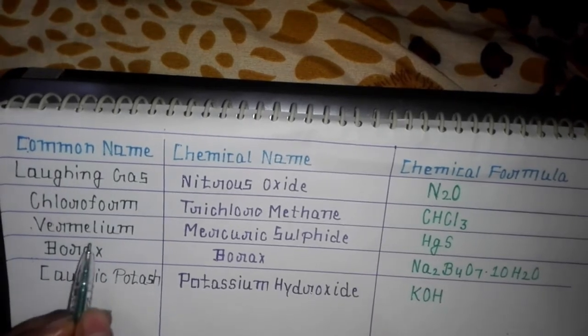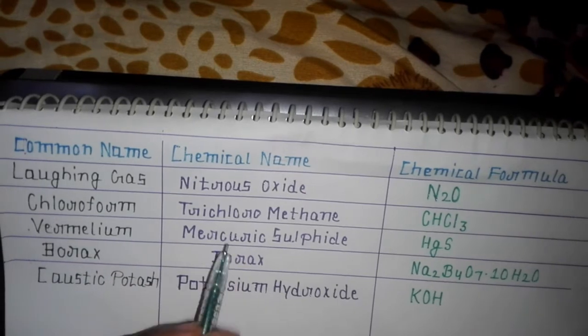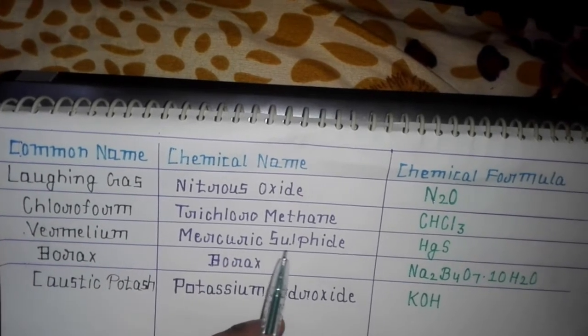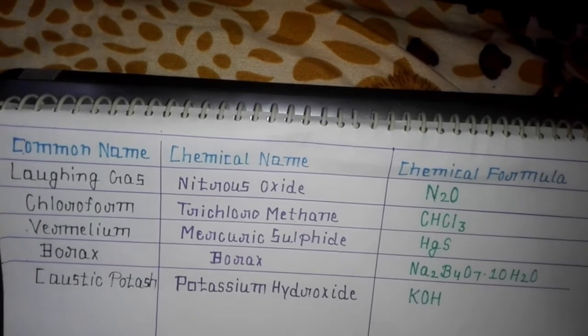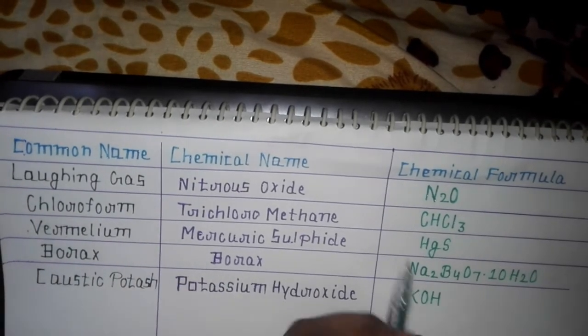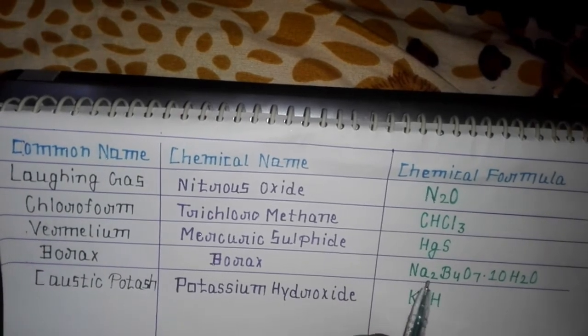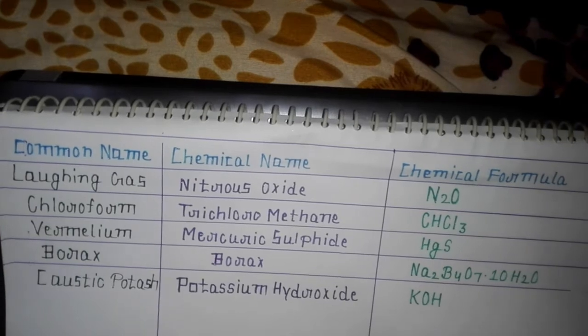Then comes vermilion, which we call sindoor in Hindi. Its chemical name is mercuric sulfide and its chemical formula is HgS. Then borax. Its chemical name is sodium tetraborate and its chemical formula, here you can see, Na2B4O7 and 10 molecules of water.